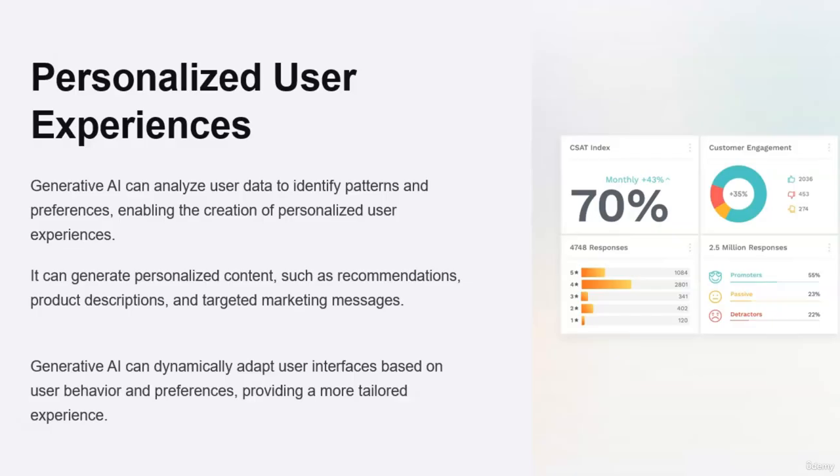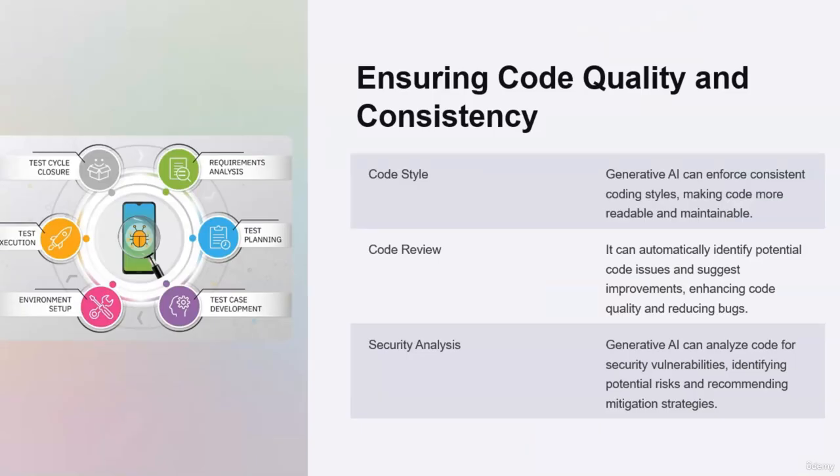Ensuring code quality and consistency. Generative AI enforces coding standards, conducts automated code reviews, and performs security analysis to fortify applications' integrity. First is code style. Generative AI can enforce consistent coding styles, making code more readable and maintainable. Next is code review. It can automatically identify potential code issues and suggest improvements.